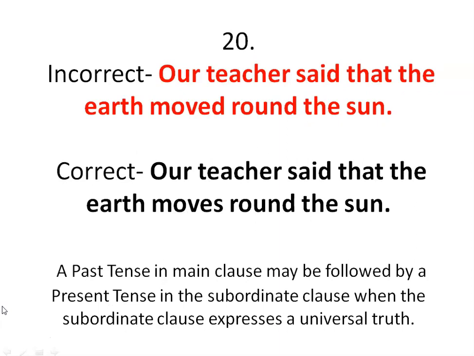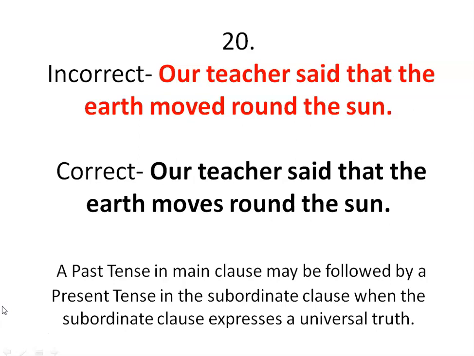Now the 20th one. Our teacher said that the earth moved around the sun. Here we can see two clauses. The first one, our teacher said, is the main clause, and the subordinate clause is that the earth moved around the sun.